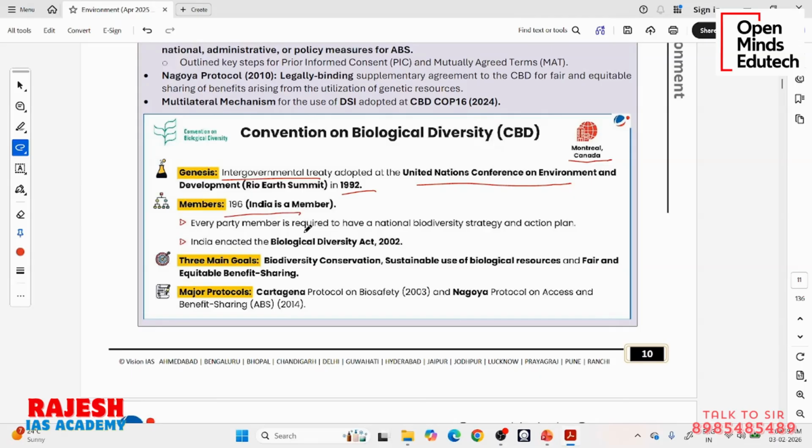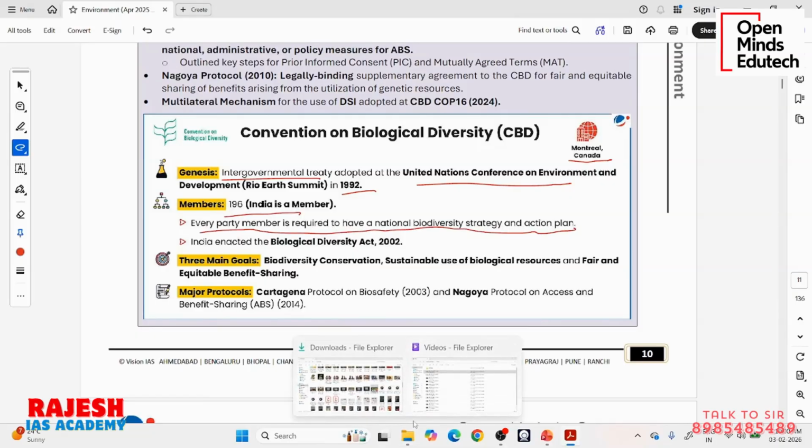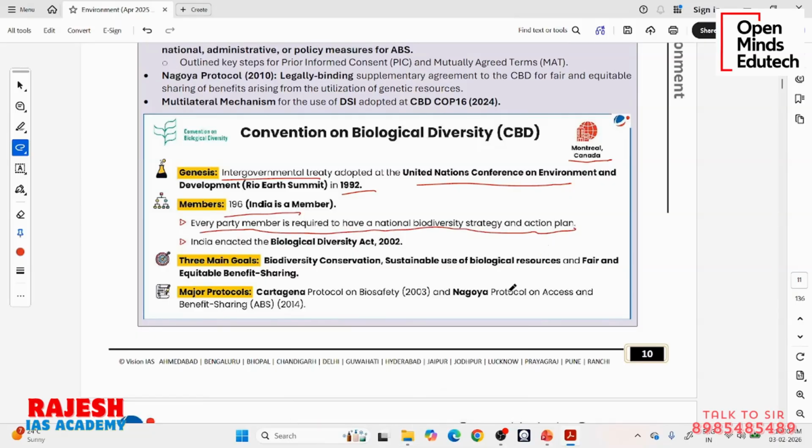India is a member. It has 196 members. Every party member is required to have a national biodiversity strategy and action plan. So when you sign this agreement, you are supposed to do something inside your country. Now India has signed it, so India has to take some strategy and action for protecting biodiversity. So India has made an act called the Biological Diversity Act.